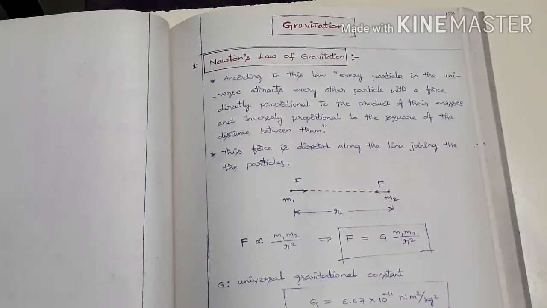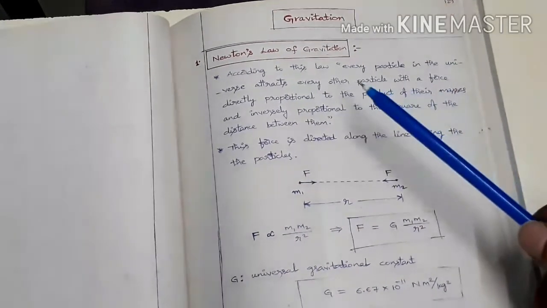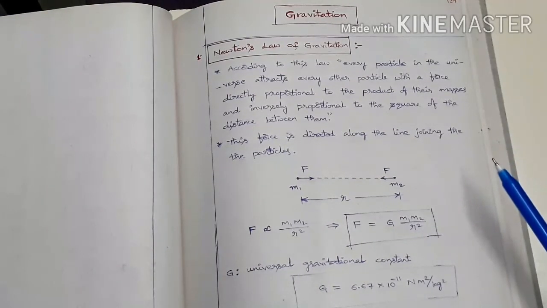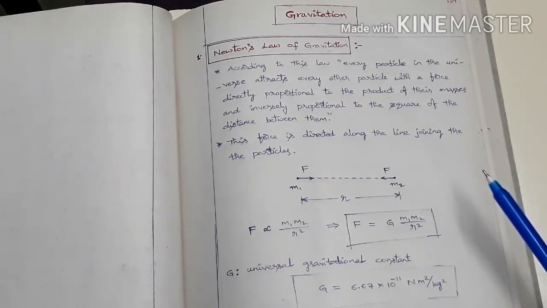So first one is Newton's law of gravitation. You know Newton's laws: Newton's first law, known as the law of inertia; Newton's second law, F equal to ma; and Newton's third law, for every action there is an equal and opposite reaction. These are Newtonian laws for the mechanics part. Here, Newton's law of gravitation, gravitation being one of the 4 basic forces. For this one also Newton has given us a law, known as Newton's law of gravitation.